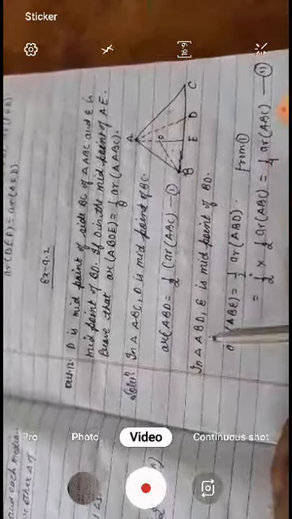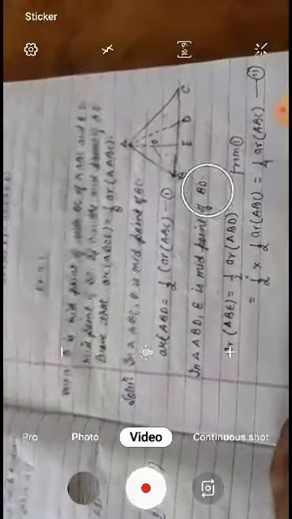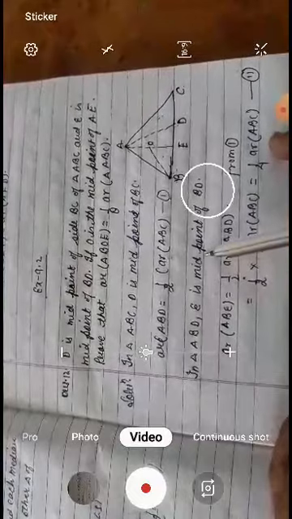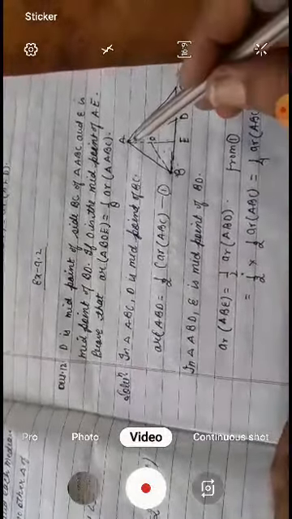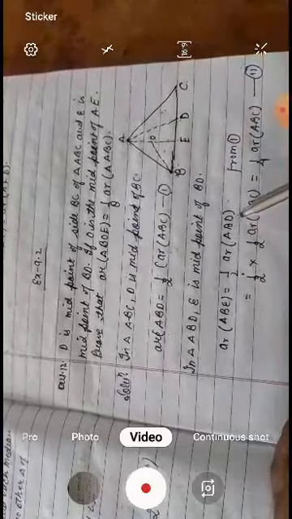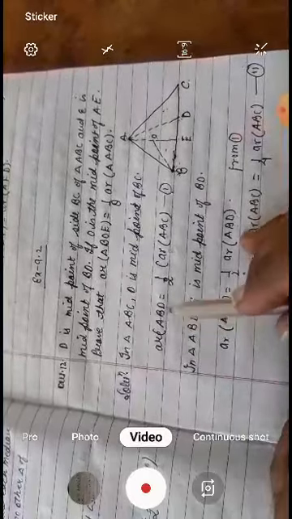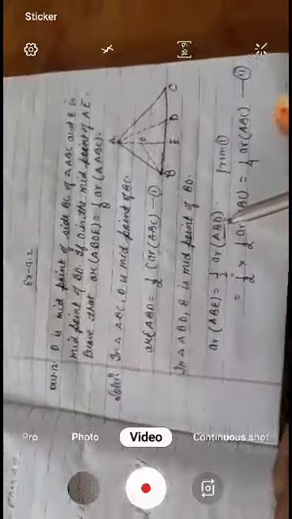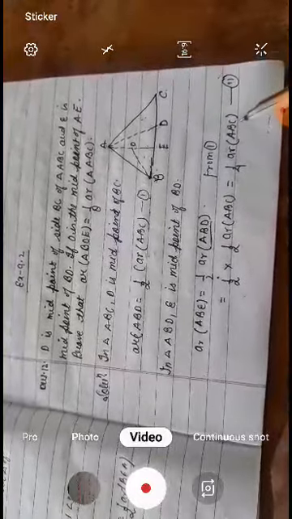Next, in triangle ABD, E is the midpoint of BD, so area of ABE is half of area of ABD. From 1 we have the value of ABD, putting it in, we get 1 by 4 area of ABC.